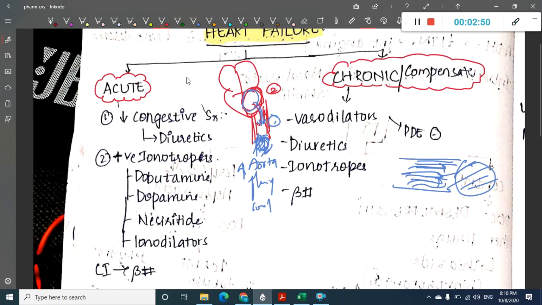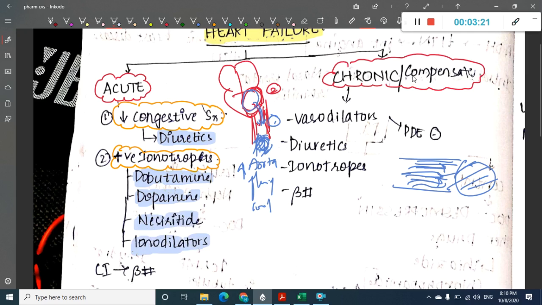Based on those two types, we can divide the drugs used in acute heart failure into those which decrease the congestive symptoms and those which have a positive inotropic effect. The drugs which decrease the congestive symptoms include diuretics, and the drugs which have a positive inotropic effect include dobutamine, dopamine, nesiritide, and inodilators. So these are the drugs.